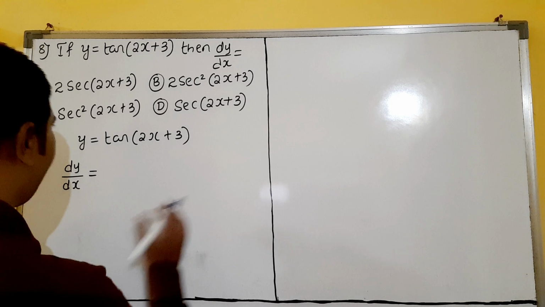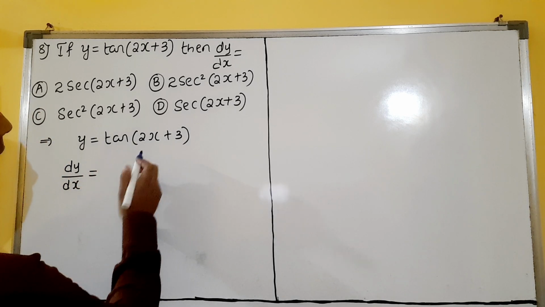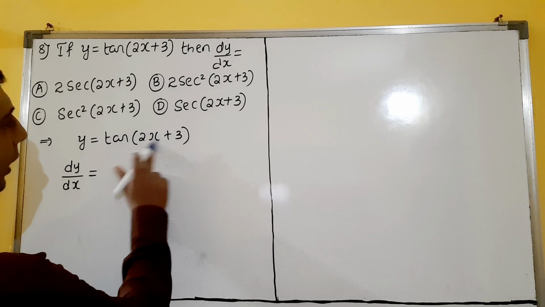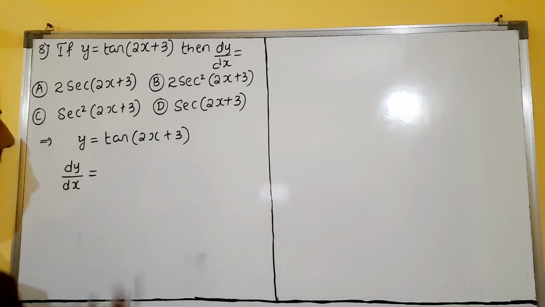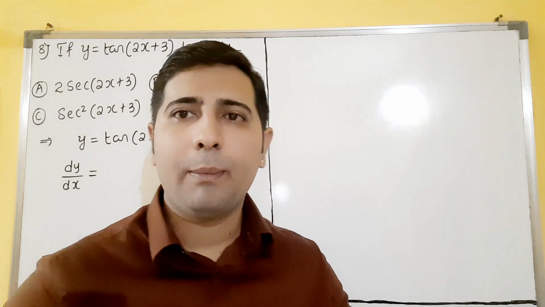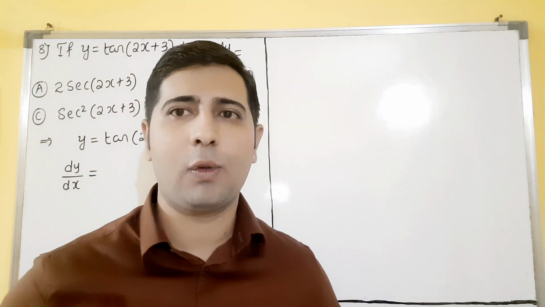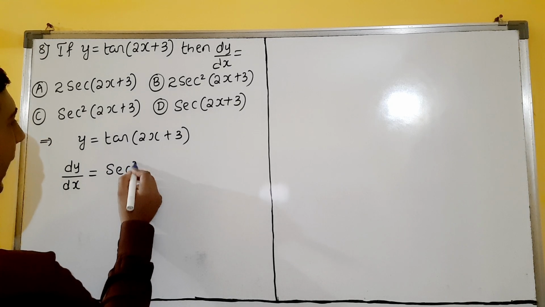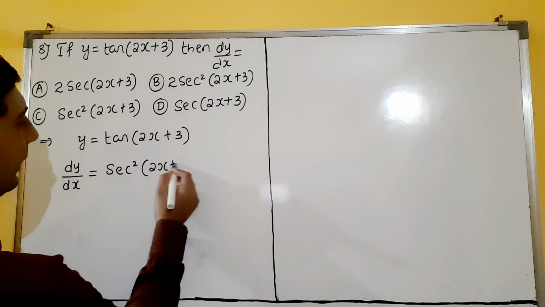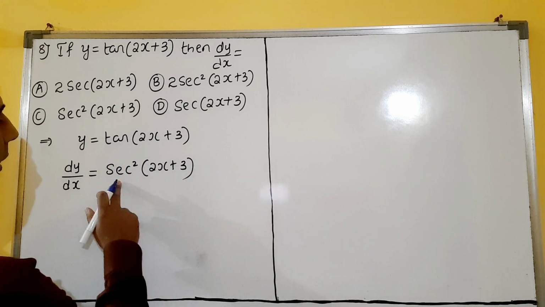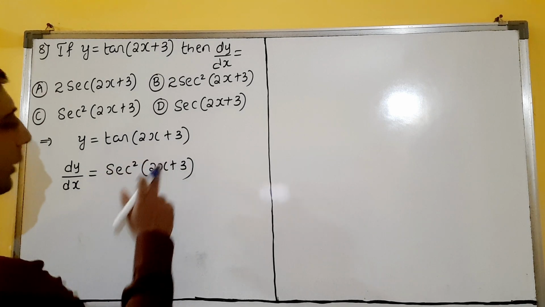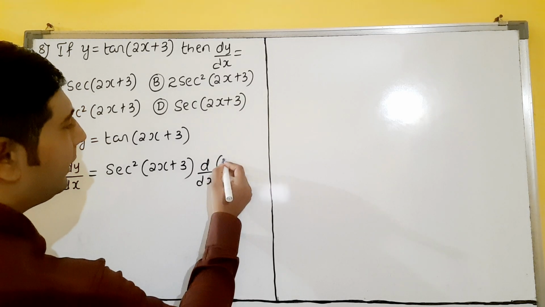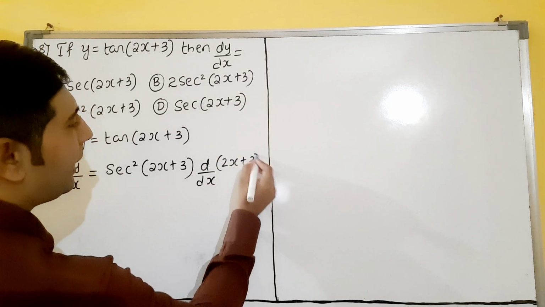You have to write it in theory. So it is looking like tan x. You also know, I also know, this is not x. 2x plus 3 is not x, I know that. But we will consider it as tan x, it is looking like that. So the derivative of tan x is sec squared x, dear students. The derivative of tan x is sec squared x. But this is not x, no? If it is not x, you have to take the derivative of that. Derivative of what? 2x plus 3.